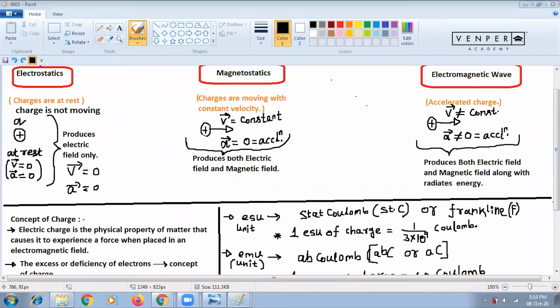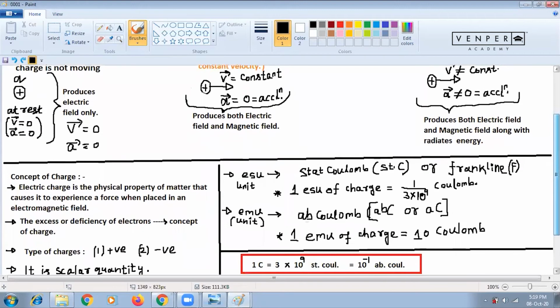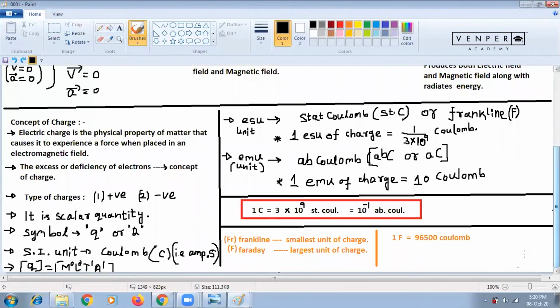But you understand. You see, there are so many books, there are so many notes. If in class you are not understanding, then this is not useful at all. So you understand. Now please see here. Please mute. Someone please mute. Now understand about the concept of charge. So what is the concept of charge here?